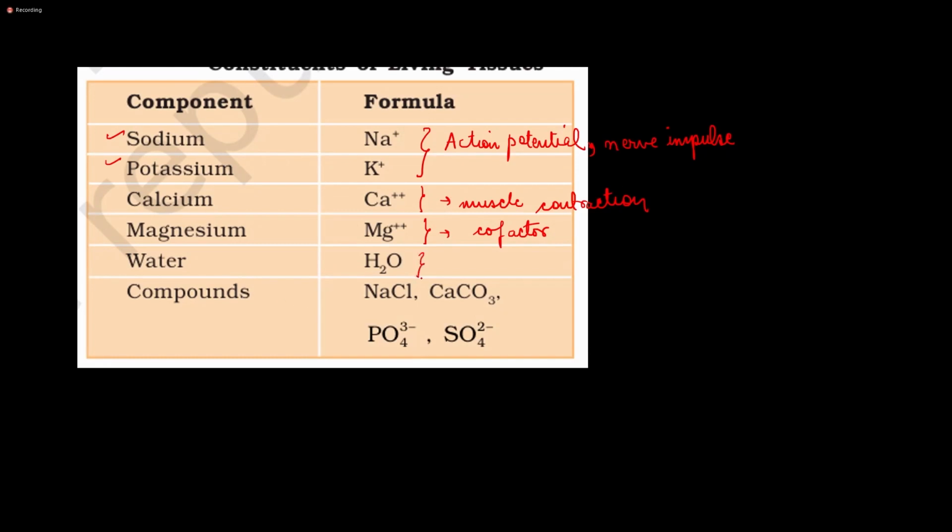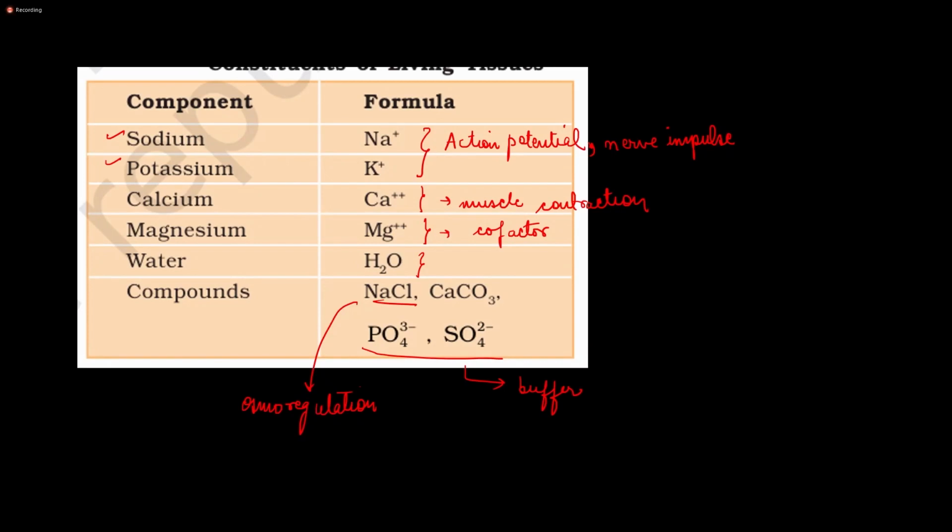Then next is water, that is important. Then we have NaCl, another inorganic compound. So what does NaCl do? It is useful in osmoregulation. Osmoregulation means maintaining the osmotic pressure inside a cell. So NaCl helps in osmoregulation. Phosphate ion (PO4) and sulfate ion are the components of buffers that maintain the pH of the body or the cells, right? So these inorganic compounds, though they are present in a very small amount, have an essential role in regulating the function of a cell and the body.